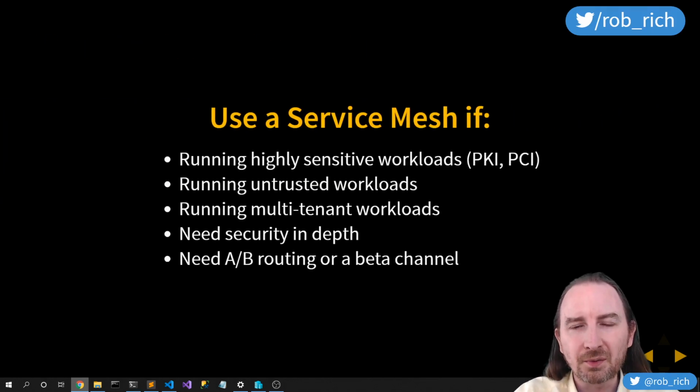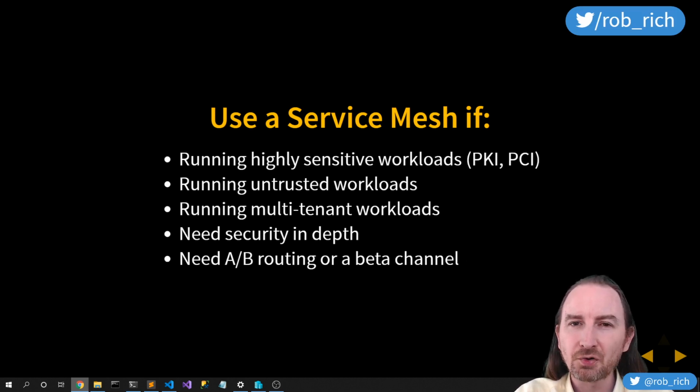Some great rules of thumb here. Use a service mesh if you're running trusted workloads like PKI or PCI. Use a service mesh if you're running untrusted workloads together with your expected workloads. You don't want the untrusted workloads to be able to get into your normal work, and you don't want your normal work to spill into the extremely sensitive information. And so you can create a service mesh boundary between those.